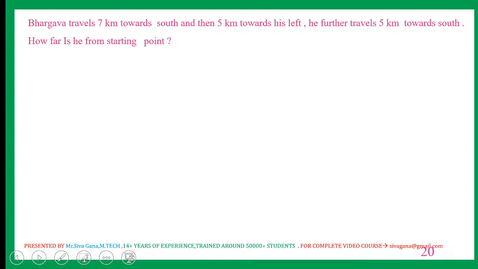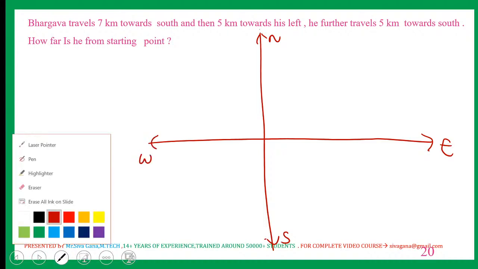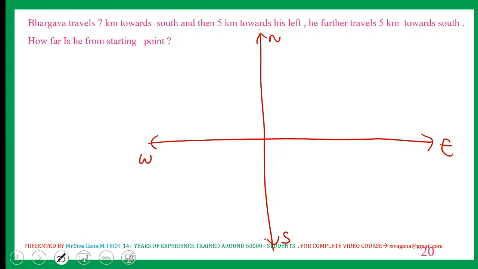Next question. Bhargava travels 7 kilometers. Draw. As many questions as you practice in this session, you can sleep with confidence that I have 1 or 2 marks in my pocket because I have confidence in direction sense. Bhargava traveled 7 kilometers towards south.